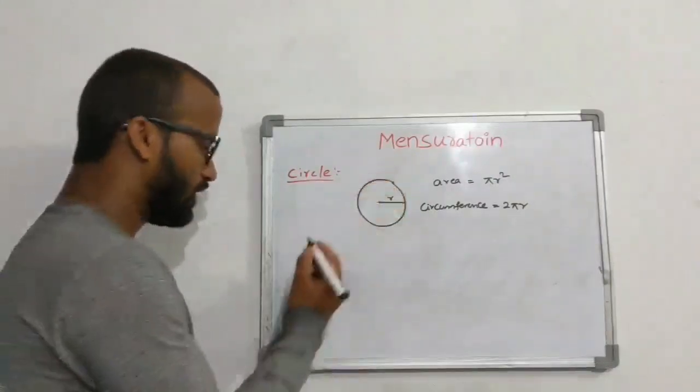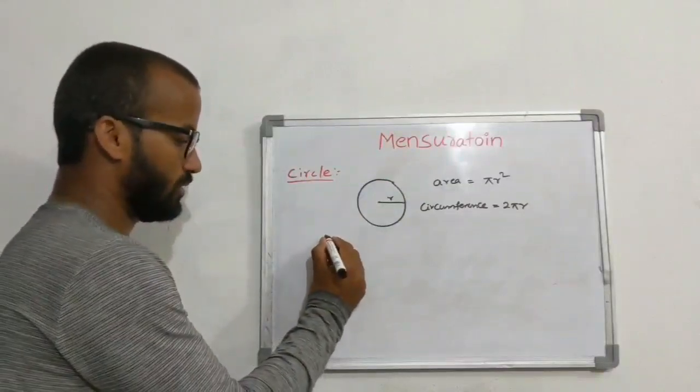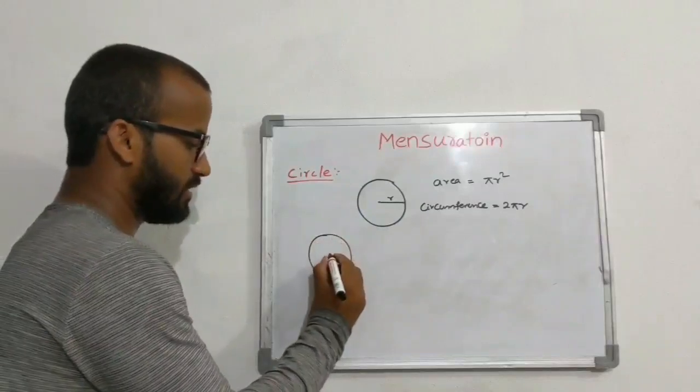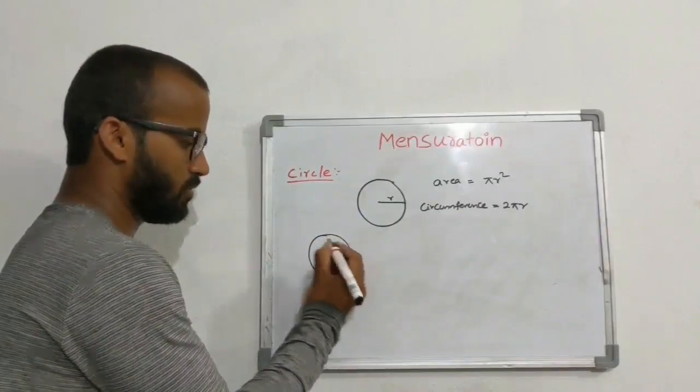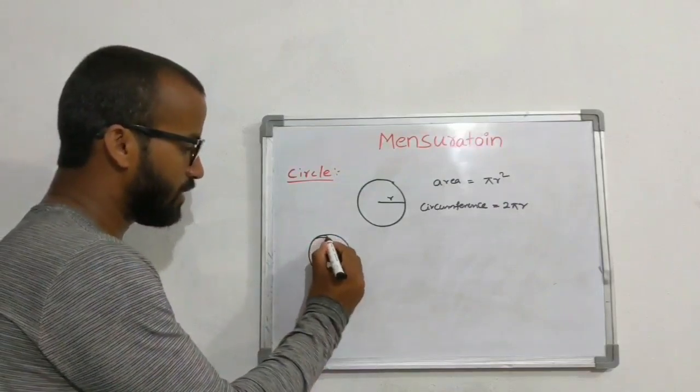First I am going to explain how the area formula came. This is the circle with radius r. I will make many circles inside this smaller circle.